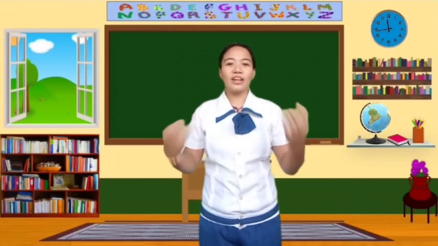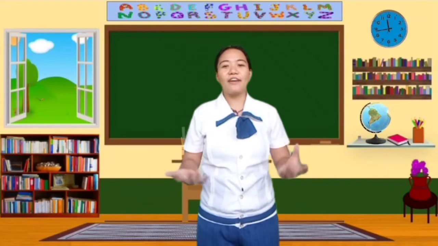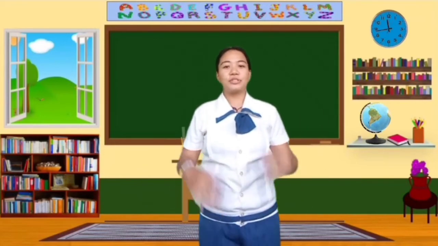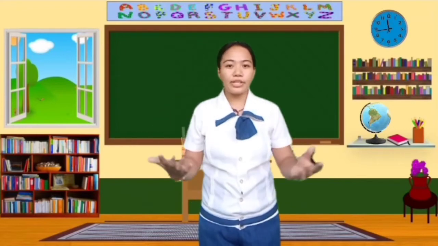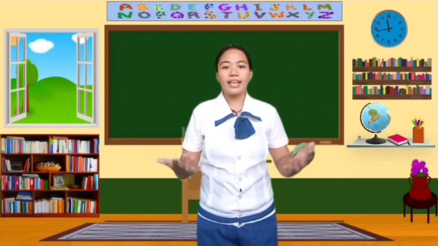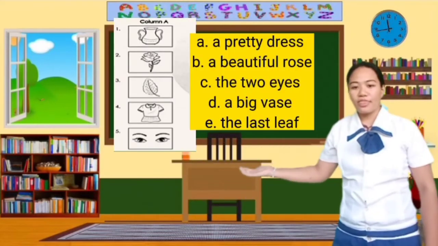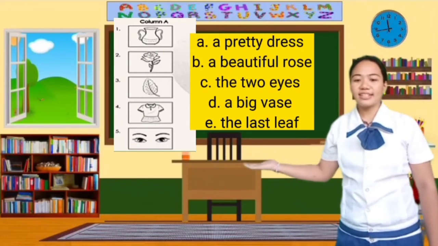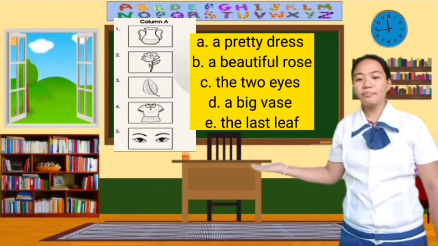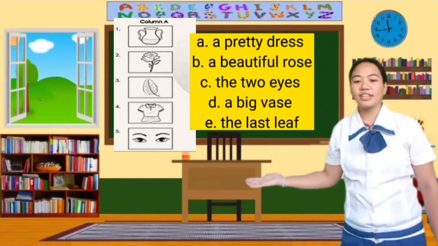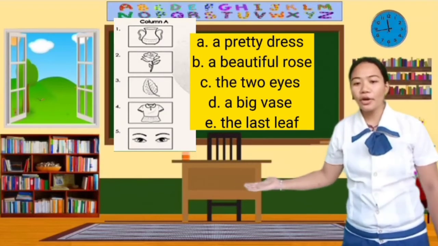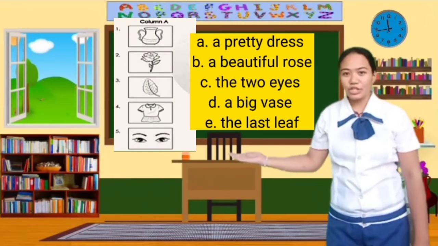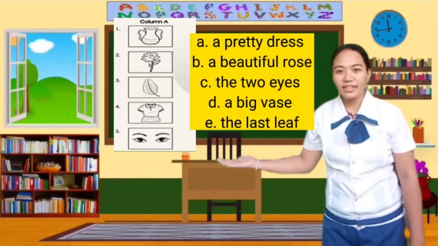So now, let's develop your mastery. Let's have another activity, an individual activity. So now, get your papers and pencil and match the pictures in column A with the non-sentence in column B. Write the letters of your answers in your paper. So, number 1 picture is showing a vase, right?